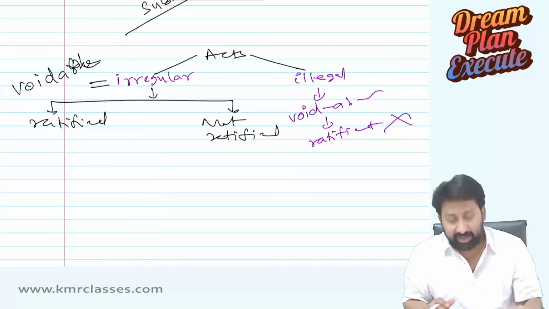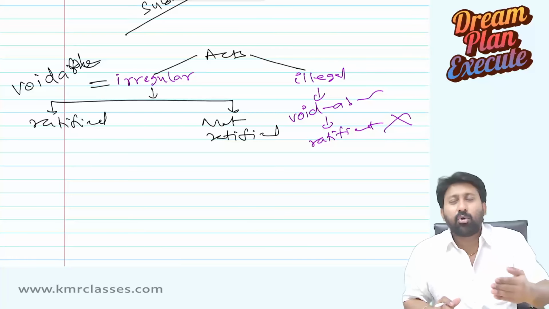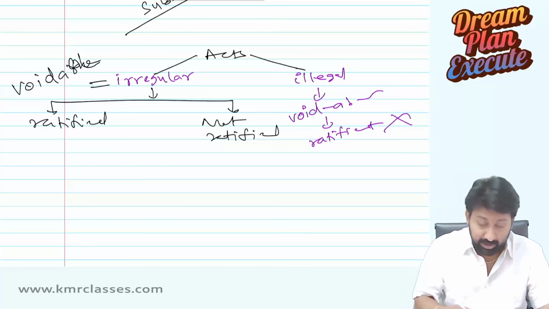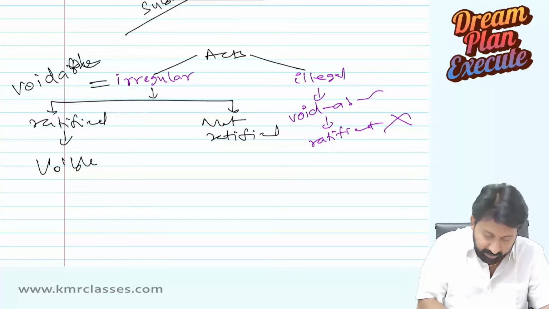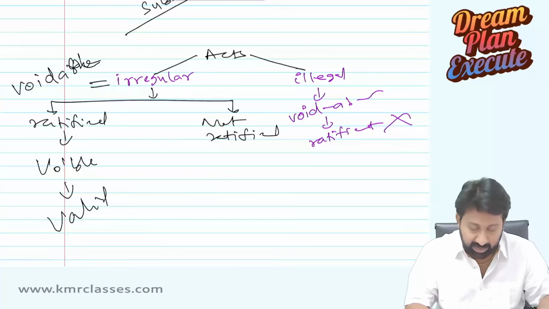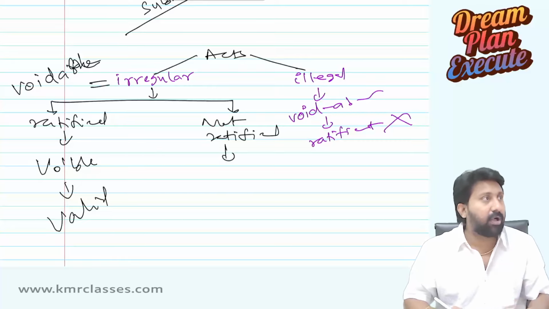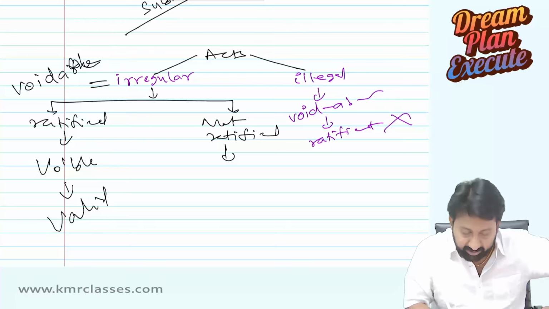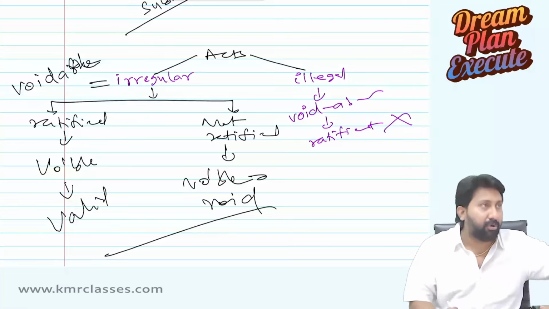There is an irregularity. Now, if the other party on whom that irregularity was done took it lightly and said, okay, no problem, for this I am accepting, it means he is ratifying the voidable act. Now, voidable will turn into valid. Next, if he said, I will kill you if you do it again, now also I am not agreeing for this. Not ratified, so voidable will turn into void.